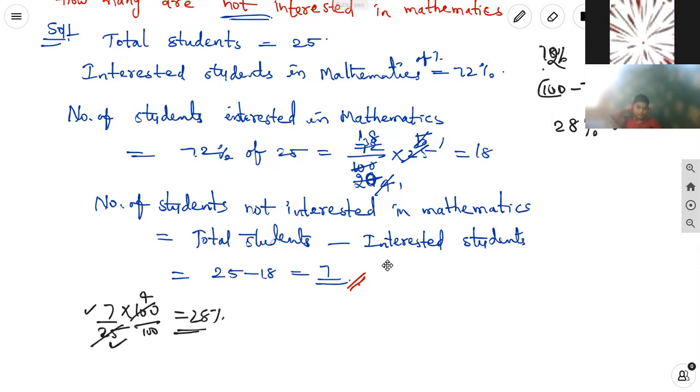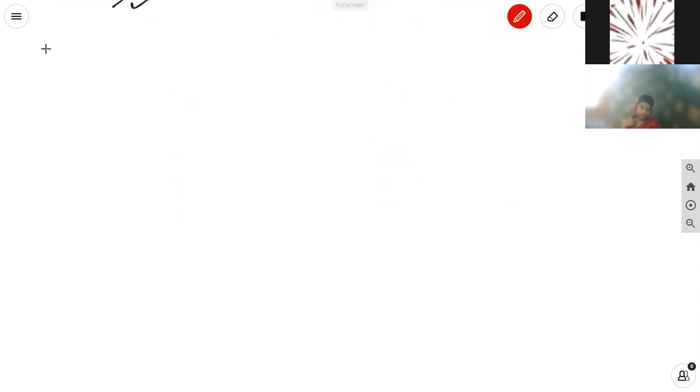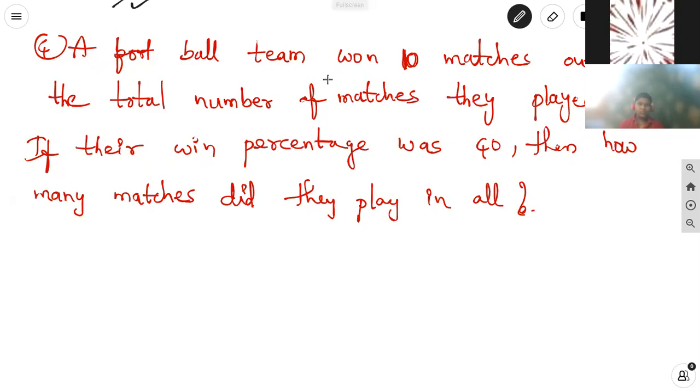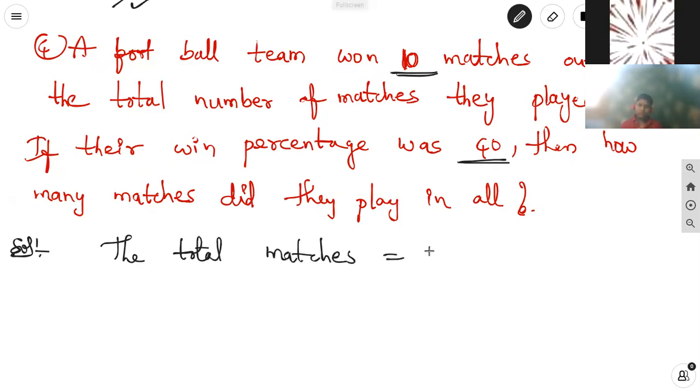The next problem, the fourth one. A football team won 10 matches out of the total number of matches they played. If their win percentage was 40%, then how many matches did they play in all? First, we can take how many matches, we don't know. Take the total matches. The total matches equal to X.